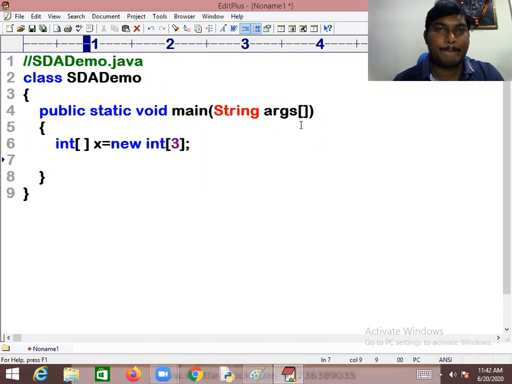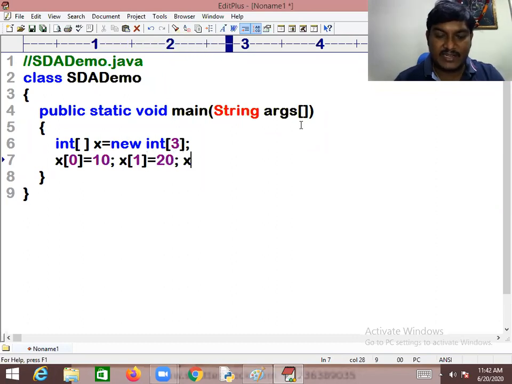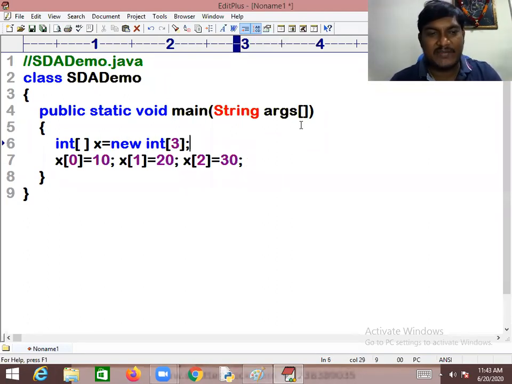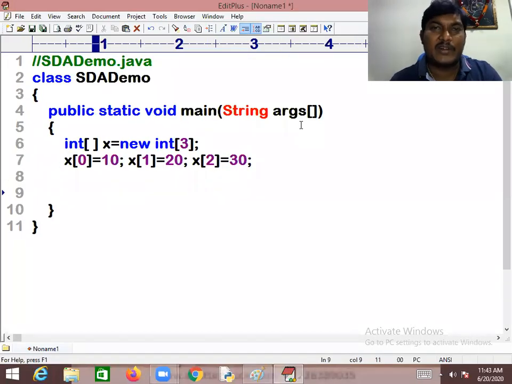Now an array is created with 3 blocks. But I want to push the values into that. x[0] = 10, x[1] = 20, x[2] = 30. Guys, kindly observe this. This is static. I'm not taking the input from the user dynamically. This is an array which has 3 values. I want to write the code to read the values from the array.